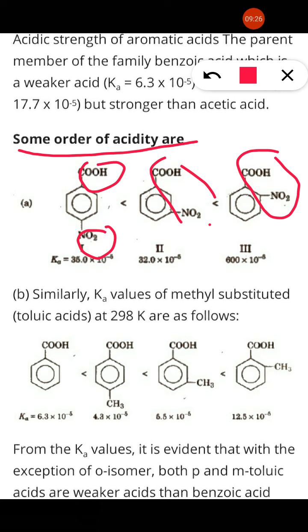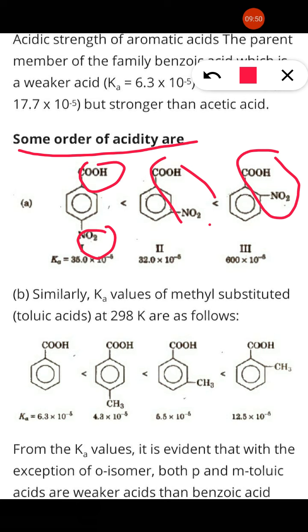Similarly, if an alkyl group is substituted to the benzene, then their acidic nature is arranged in this way: benzoic acid, p-toluic acid, m-toluic acid, and ortho. What happens here is ortho, para, meta substitution of alkyl on benzoic acid.